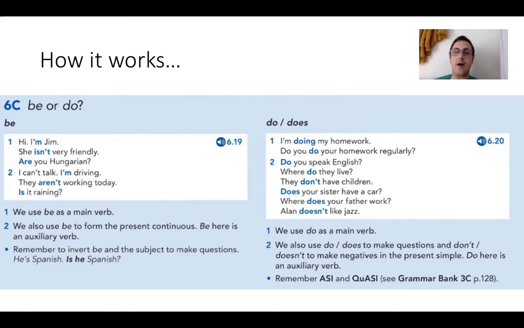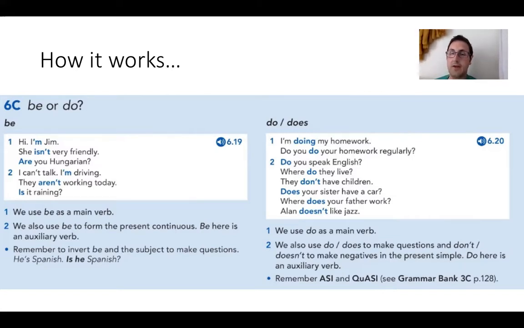And then you have do you speak English? Where do they live? They don't have children. Does your sister have a car? Where does your father work? And Alan doesn't like jazz. Now, in this case, we use do and does to make questions and don't and doesn't to make negatives in the present simple. So, like, I like dramas.